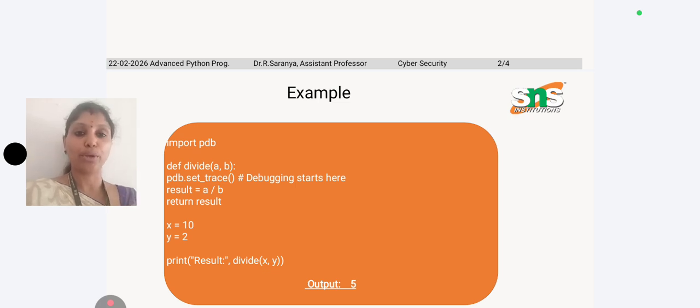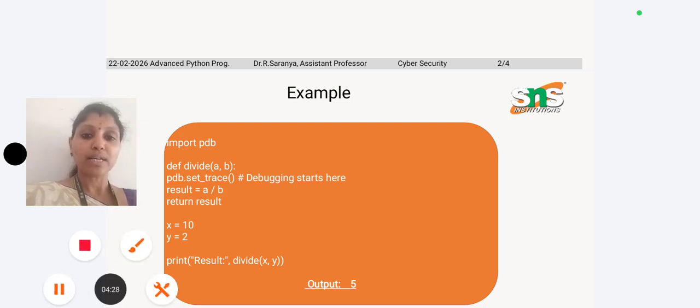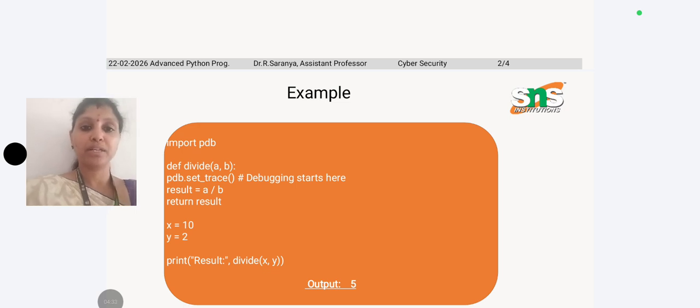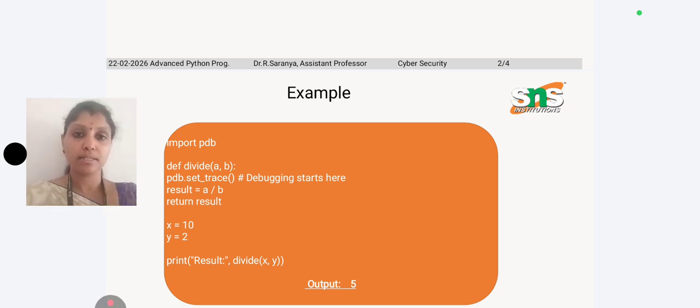So likewise it goes into debugging. In this way, with x value 10 and y value 2, the result is produced successfully as 5. 10 divided by 2 is none other than 5. By implementing the debugging concepts, if you specify the y value as 0, we automatically get the error ZeroDivisionError. Like this we process the debugging module.